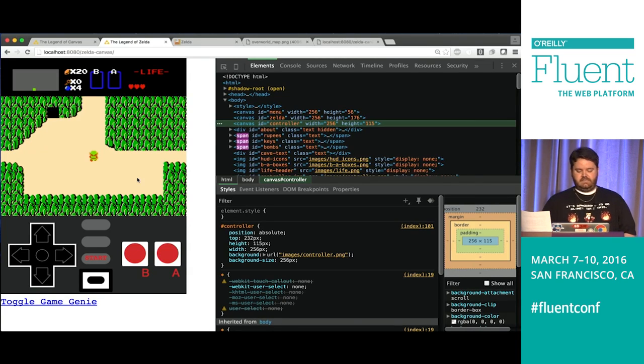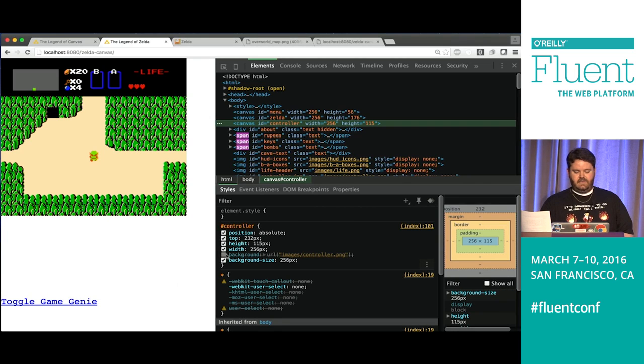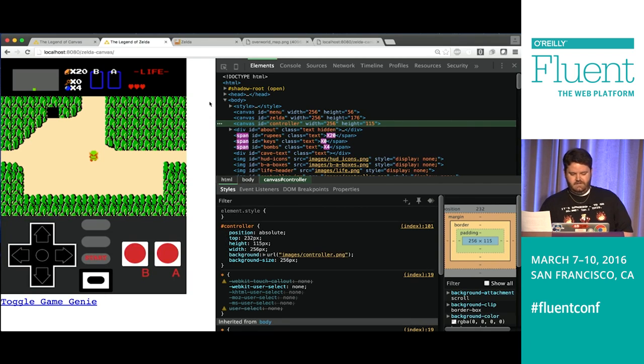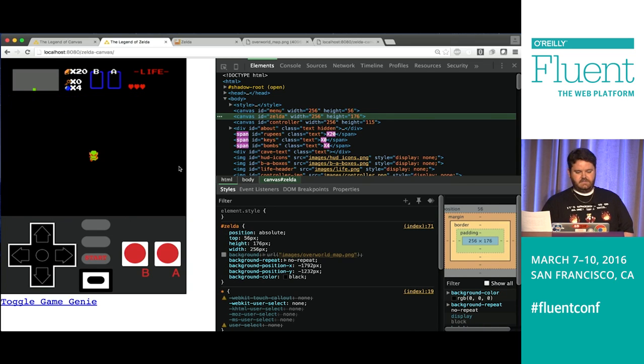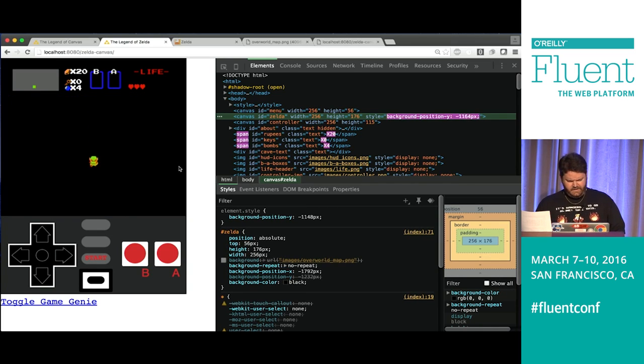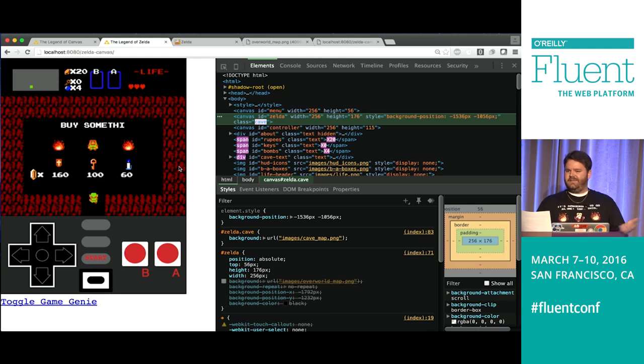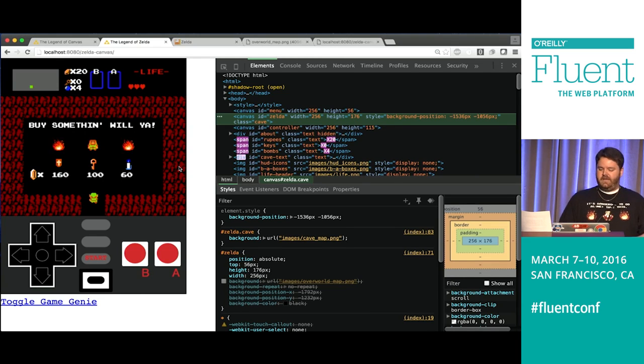So just to show you guys that the background doesn't actually have an effect on the game, let's turn this off. If I turned the wrong one off. Doing it live. Okay, cool. So I'm going to do the same thing if I can remember where all the rocks are. Okay, all right. Up one, left one. This is really sad. Right somewhere here? Okay, cool. So the background didn't actually have an effect on where Link could and couldn't move.